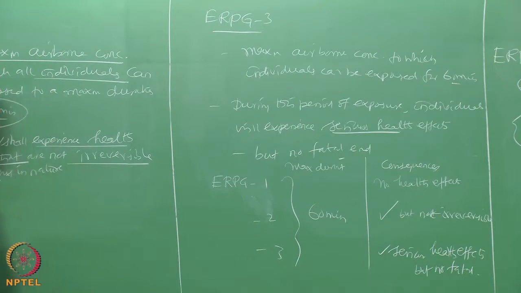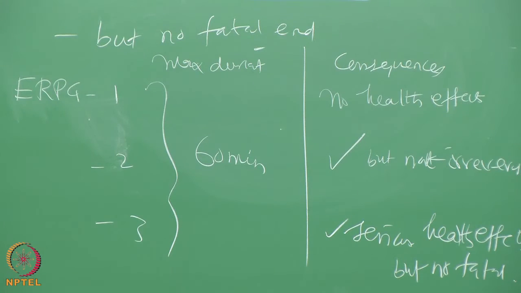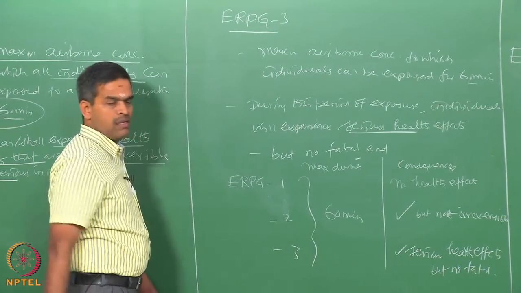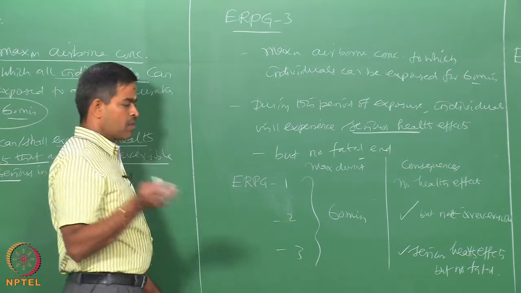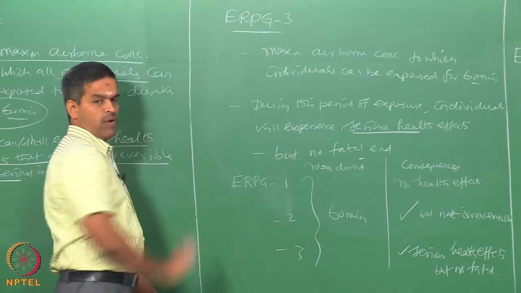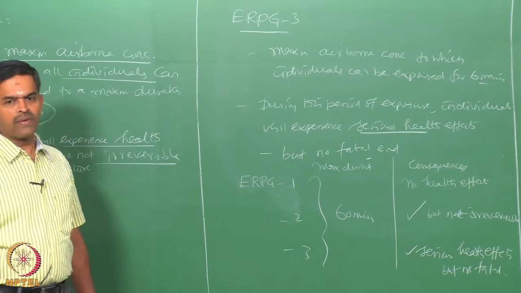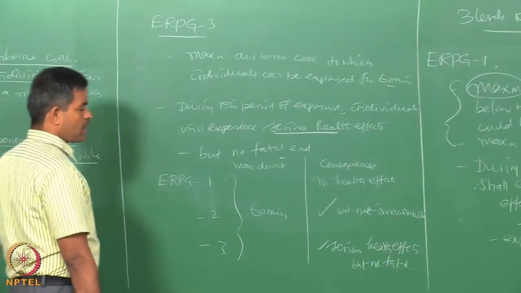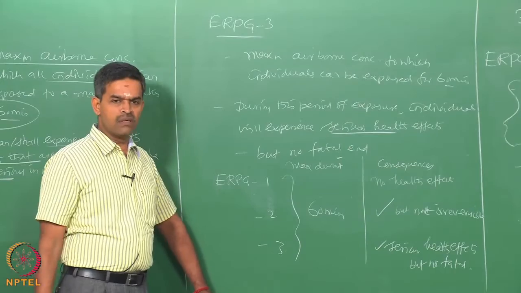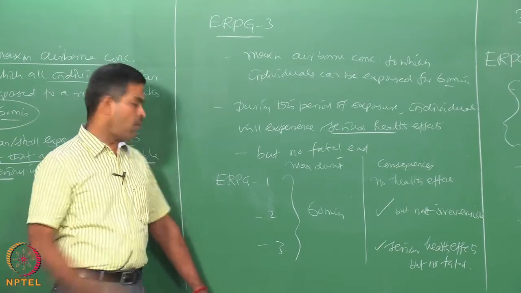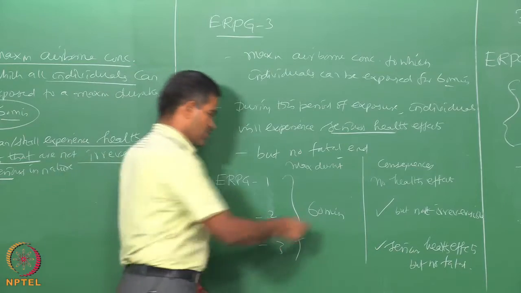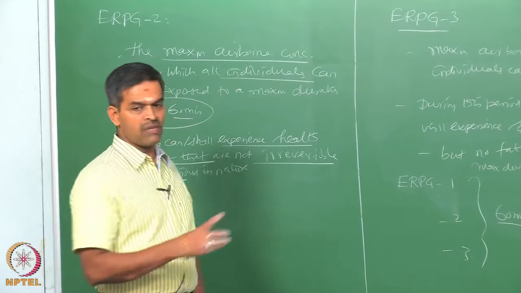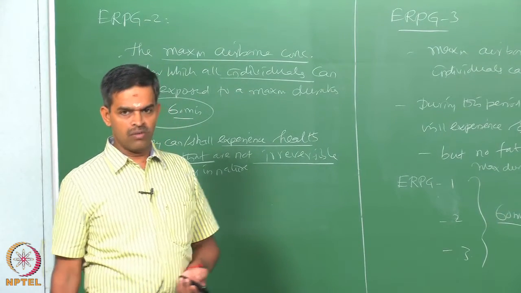So, one can expect that the maximum airborne concentration under ERPG 3 for every chemical will be the highest compared to the other 2. So, 1 is the mild concentration, 2 is a medium level concentration, and 3 can be the more intensified concentration. In all the 3 cases they are airborne, in all the 3 cases maximum exposure limit is only 60 minutes. They differ only by the consequences or adverse effects caused by them on the exposed individual.